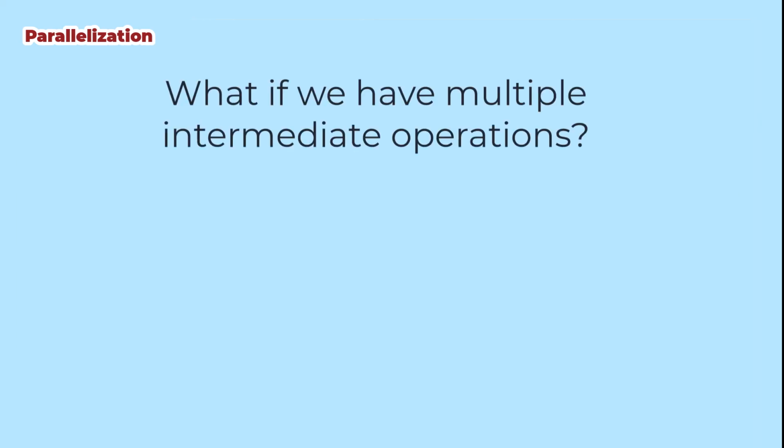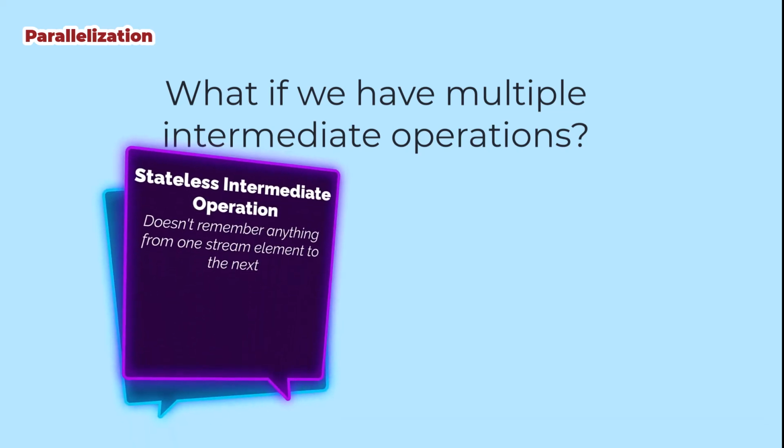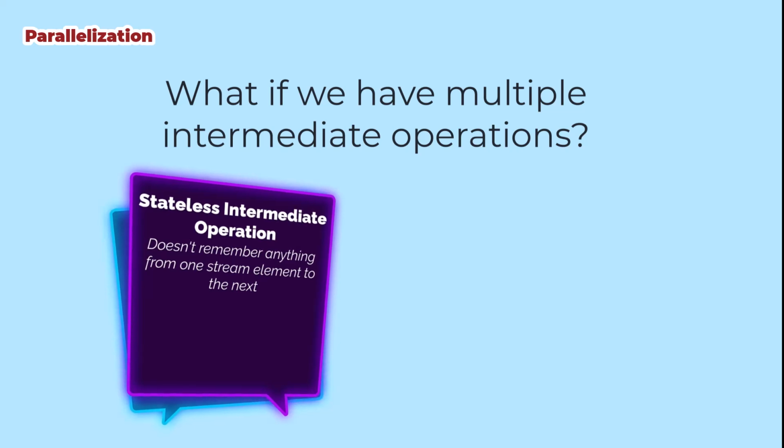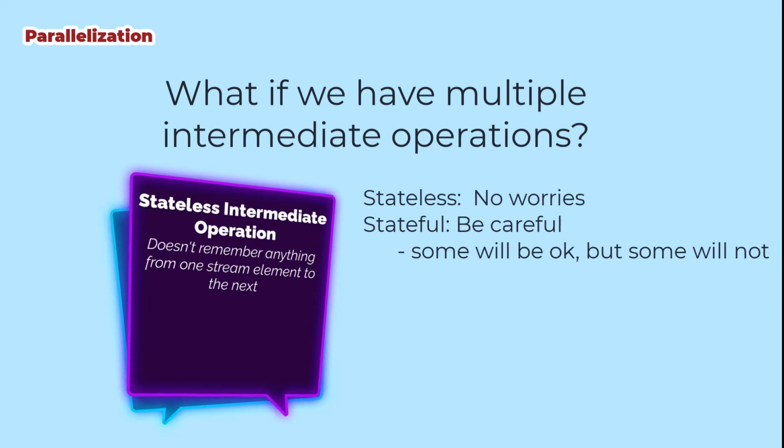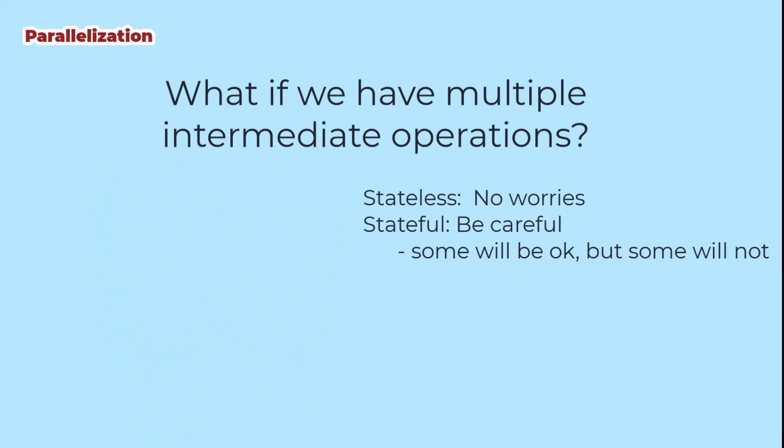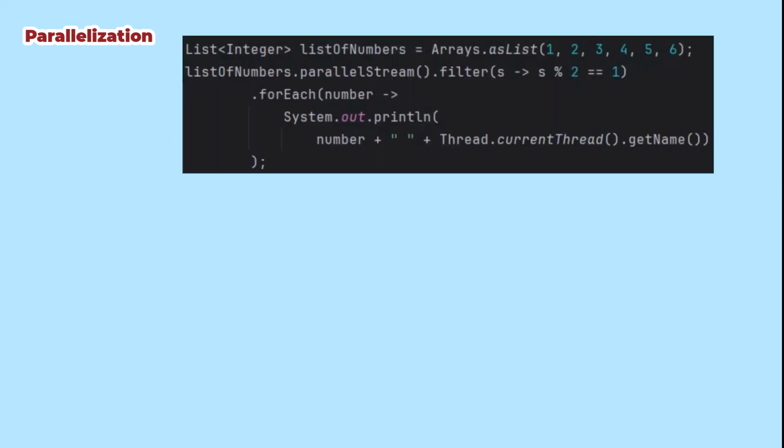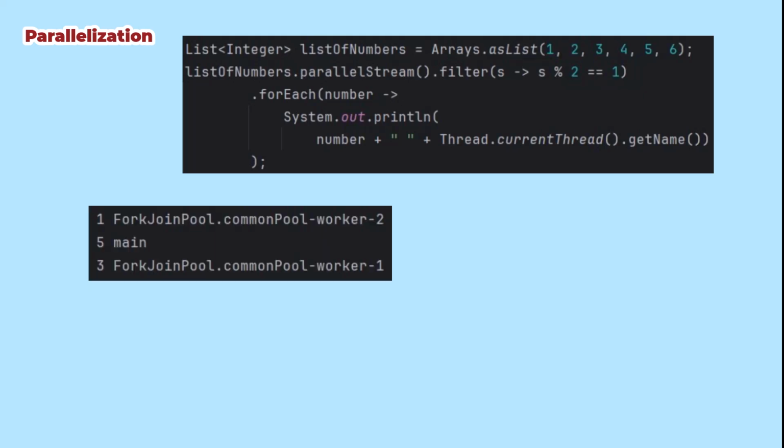We can combine this with intermediate operations, but then we have to be a little bit more careful. Some intermediate operations are stateless, which means that they don't remember anything from one element of the stream to the next. Those operations can be safely used in a parallelized stream. Ones that are stateful would be risky to parallelize because we can't control the order in which things happen. An example of a stateless intermediate operator would be our filter operator. We can parallelize the filters that we were using before to get only the odd numbers. And again, each gets its own thread.